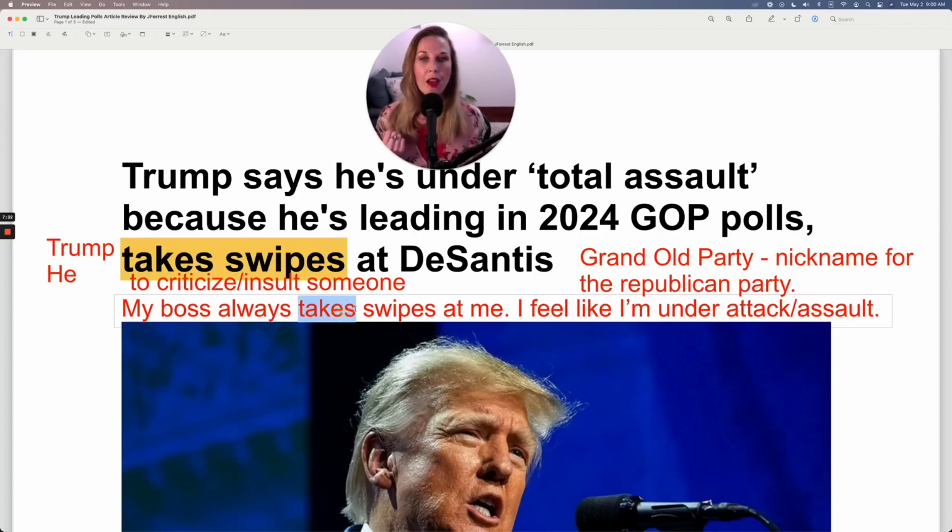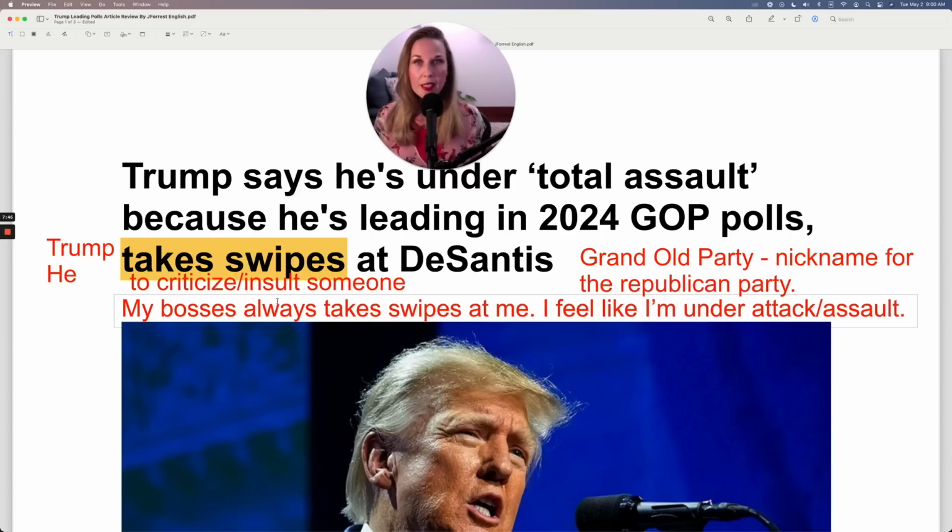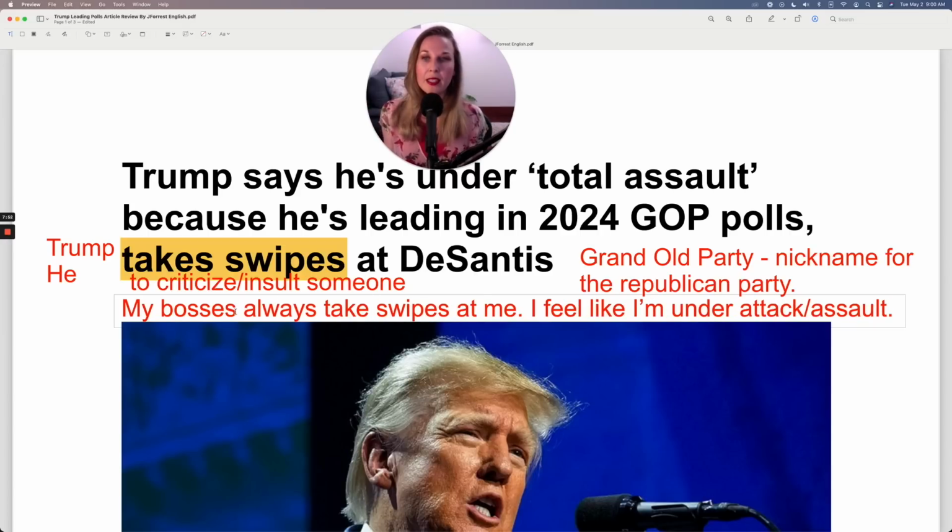Now notice, we have the S because it's conjugated with my subject, third person singular, but we also have an S on swipes. Swipes always has an S, but if I change this to my bosses, because I have more than one boss, my bosses always take swipes at me because this represents the subject they. Okay, so remember that. Conjugate your verb, but you always leave the S on swipes.